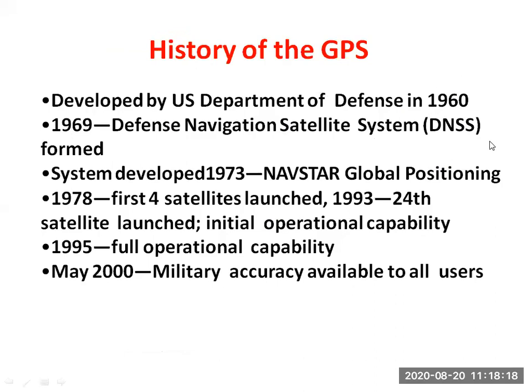Actually we are receiving calls, we are sending messages, but how are we receiving these calls and messages? By signals. Means we have placed towers, Airtel tower, then Jio tower.